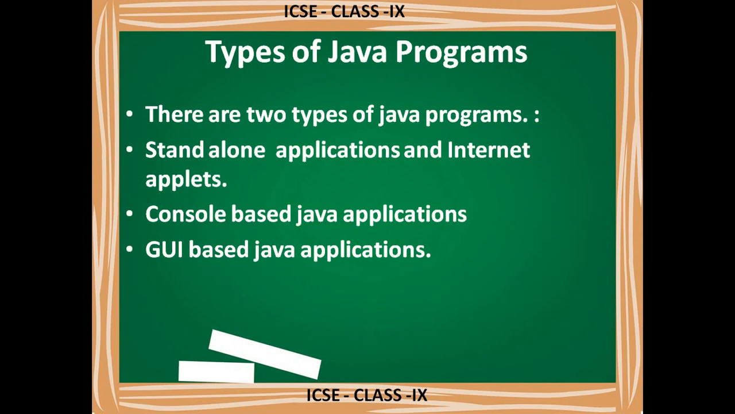The console based Java application uses a text only interface. Here you are not going to get any graphical interface. So everything is only the black screen and text. With the text itself you have to operate that software. So that is console based software. We can open that console in our system. I will show you how to open that.